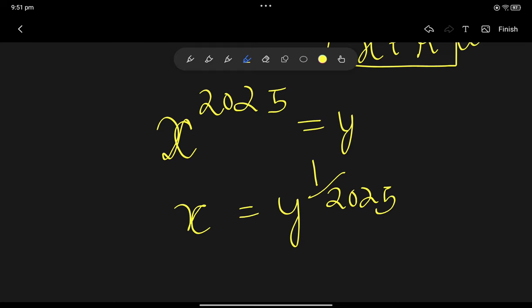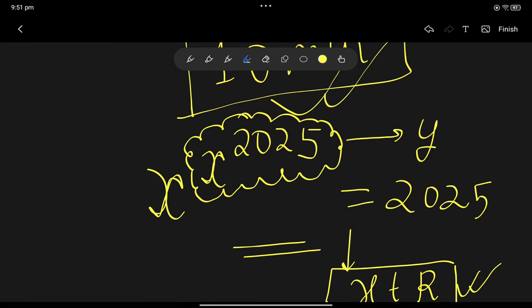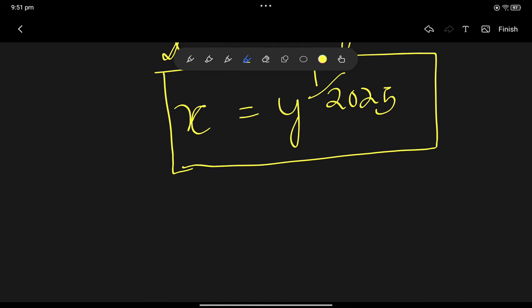This is something we are going to get, which is very great for us. Why is it great? We are going to understand very soon. So from this our equation is going to be x to the power y is equal to 2025. So let's rewrite it down. Our equation is x to the power y is equal to 2025.